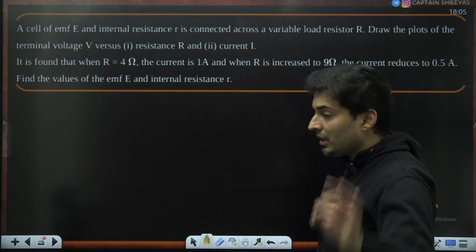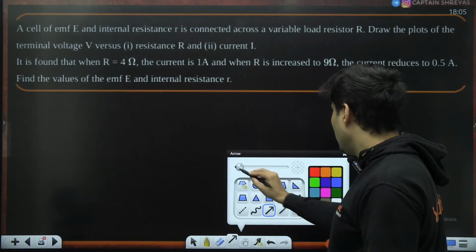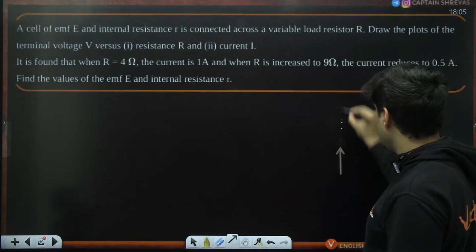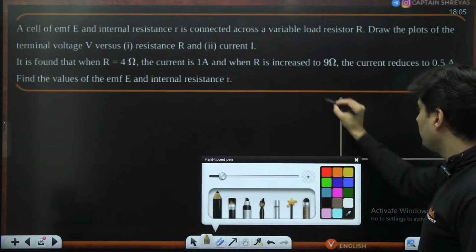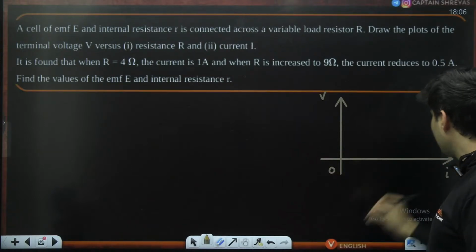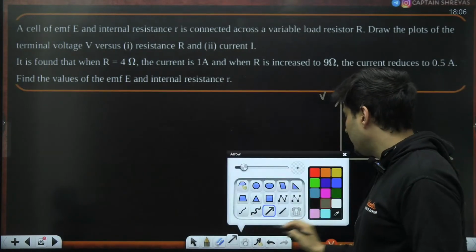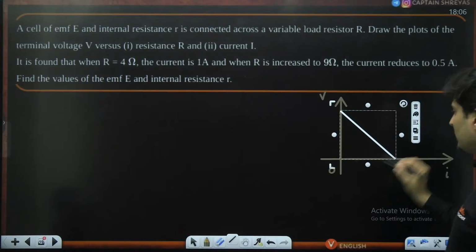So this particular thing is based on a particular graph, which you should definitely know. We will be doing that during the revision phase also, of the graphs after this numericals. If you have voltage versus the current, this graph looks something like this.